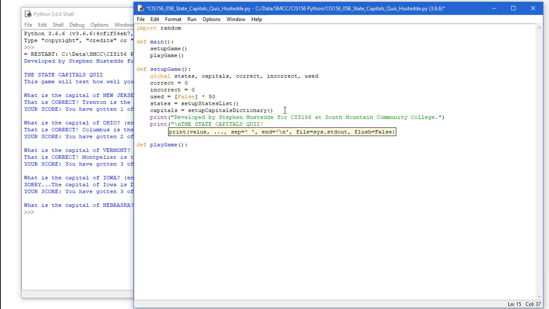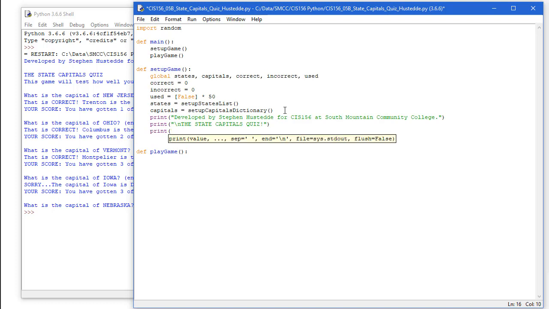I'm going to do an exclamation mark after that, and we'll close that with a quote and a right paren. We'll do another print statement, and we'll say this game will test how well you know your state capitals. And again, I'll do a new line character there. And that's going to be the end of our setup game.